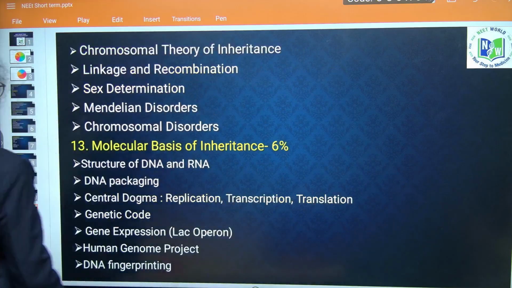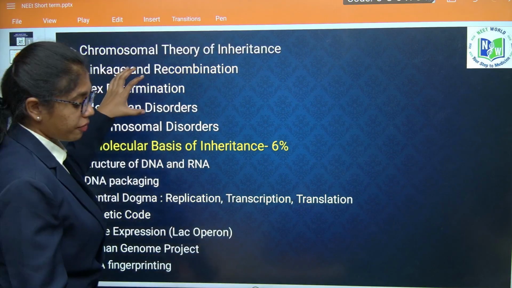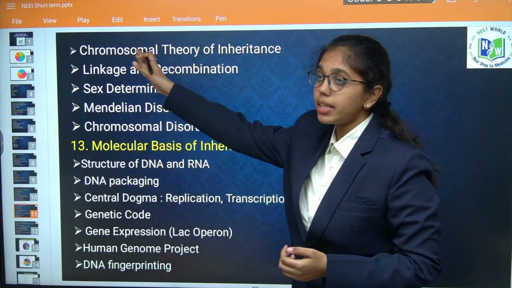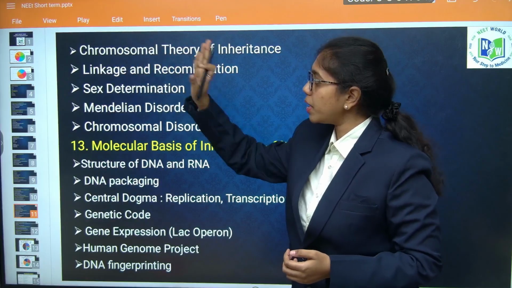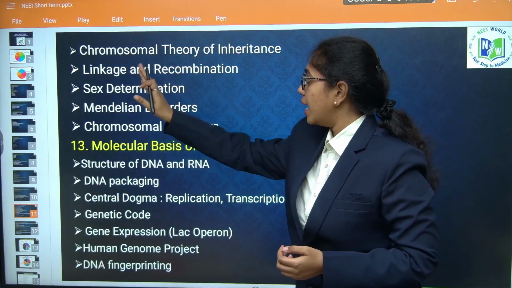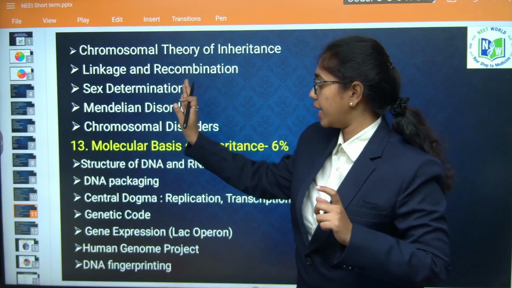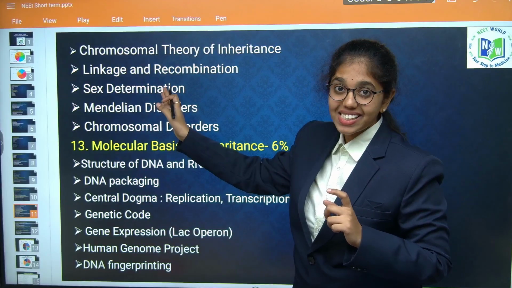Clear? Next, thereafter, the chromosomal theory of inheritance given by Sutton and Boveri should also be highlighted. Statement based questions have appeared, and linkage and recombination numericals are also asked from this area. Thereafter focus on sex determination.